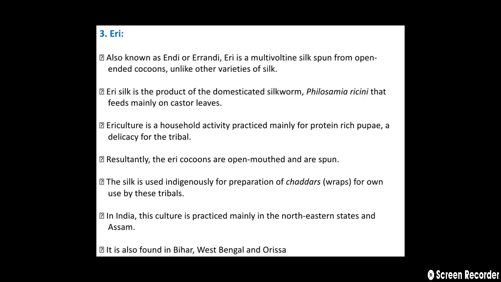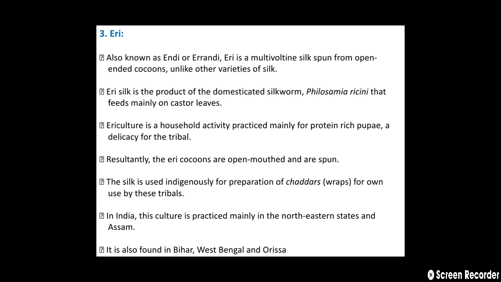Then the third type of silkworm is Eri silkworm, also known as Endi or Erandi or Eri, a multivoltine silk spun from the open-ended cocoons. Unlike other varieties of silk, Eri silk is the product of the domesticated silkworm Philosamia ricini, which feeds mainly on castor leaves.